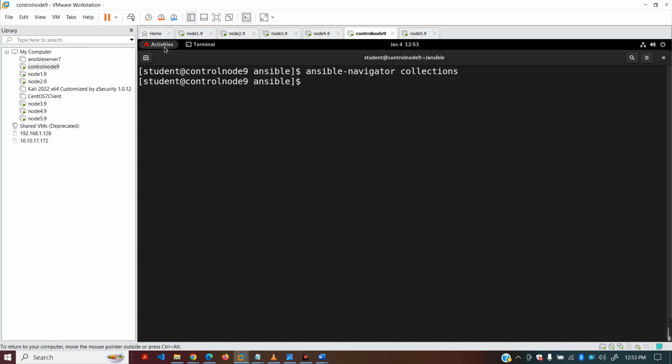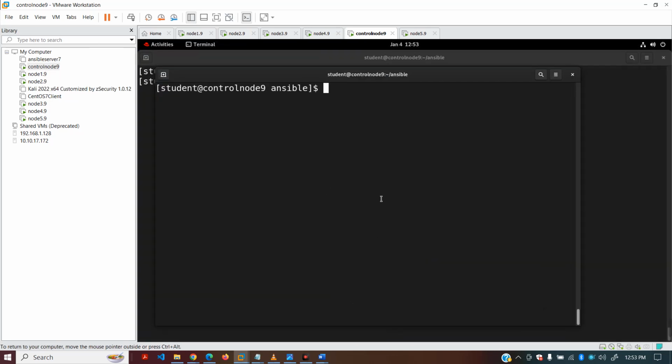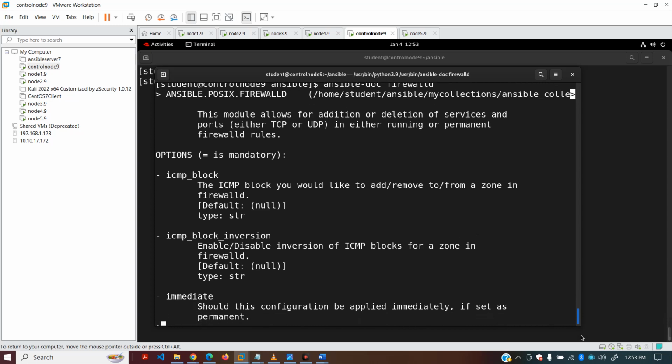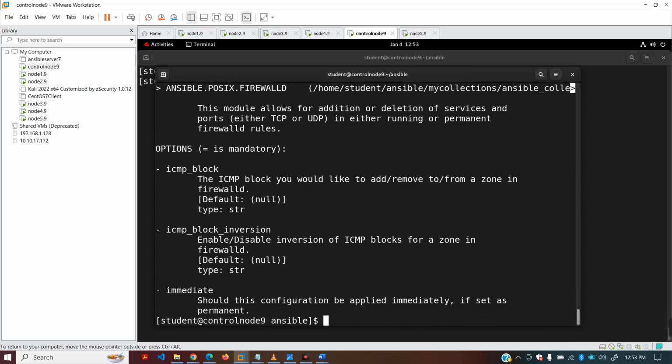I have opened another terminal just to show you that once ansible-doc, if we want to see this module, yes, we are able to get to this module after installing collections. Okay, it's good now. So this is how you have to open two terminals. I'll give you tips later on.